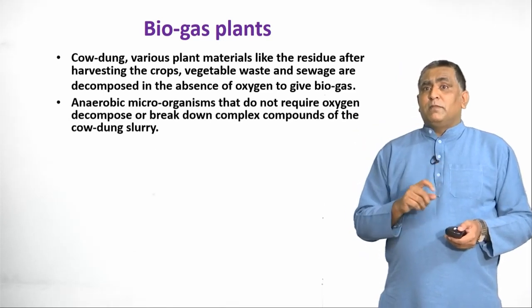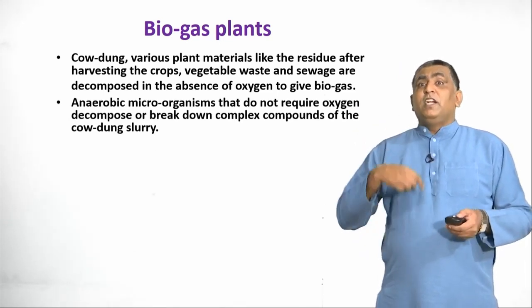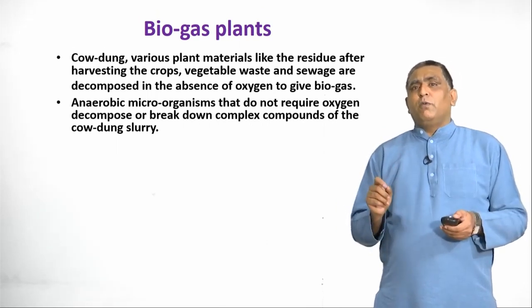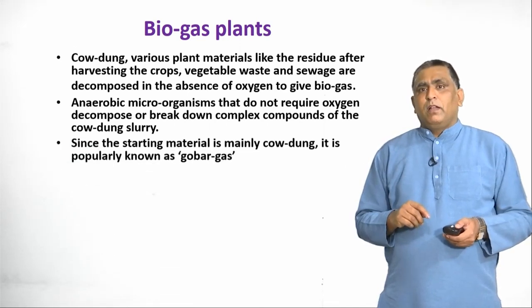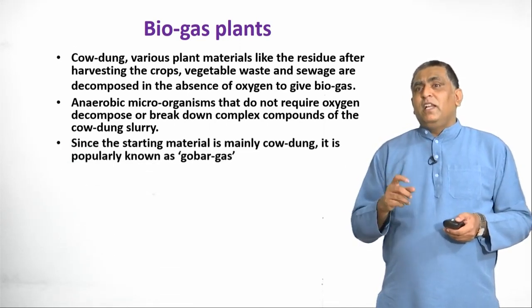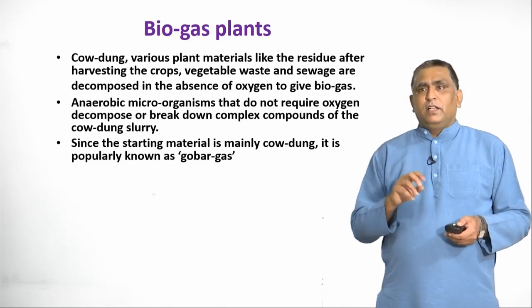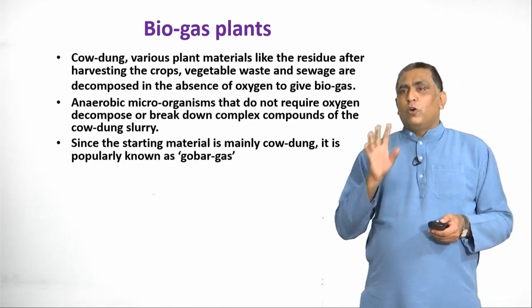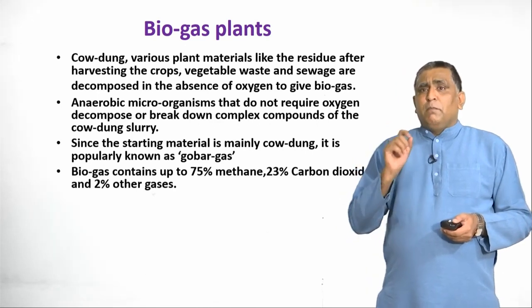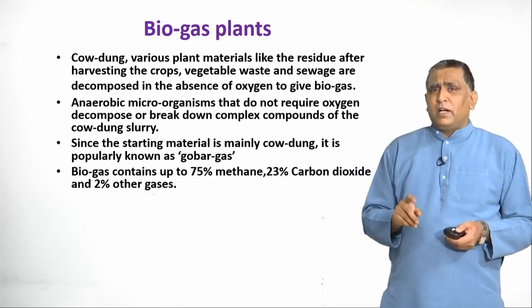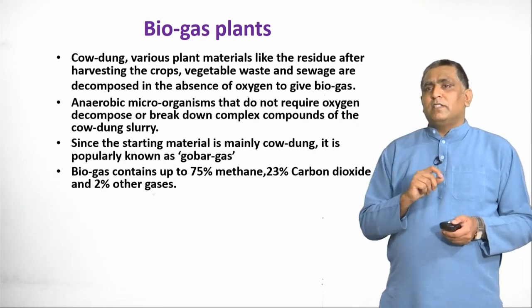Anaerobic microorganisms that do not require oxygen decompose or break down complex compounds of the cow dung slurry. Since the starting material is mainly cow dung, it is popularly known as gobar gas in our country. Biogas contains 75% methane, 23% carbon dioxide and 2% other gases.